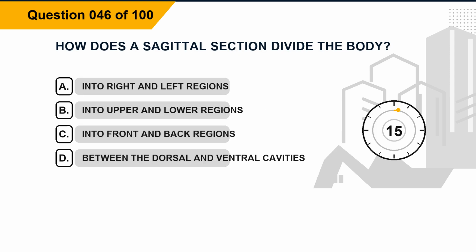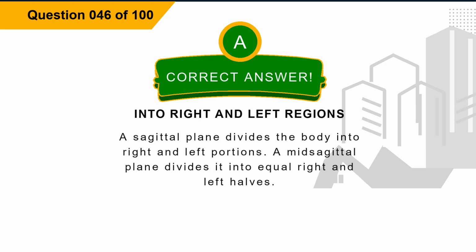Question 46. How does a sagittal section divide the body? Option A, into right and left regions. Option B, into upper and lower regions. Option C, into front and back regions. Option D, between the dorsal and ventral cavities. The correct answer is option A, into right and left regions. Explanation. A sagittal plane divides the body into right and left portions. A mid-sagittal plane divides it into equal right and left halves.